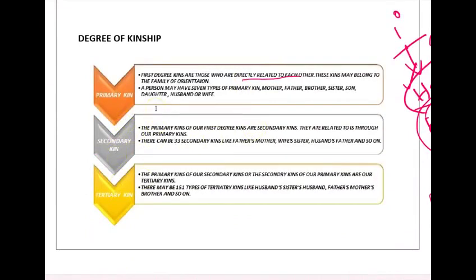Primary kin is an elementary kin group where the relatives are very close and they are related to each other directly, like father, mother, brother, sister, son, daughter, husband and wife. The secondary kins are the primary kins of the primary kins. They are related through our primary kins, like brother's wife, father's brother, wife's sister. Those people are the primary kins of the primary kin.